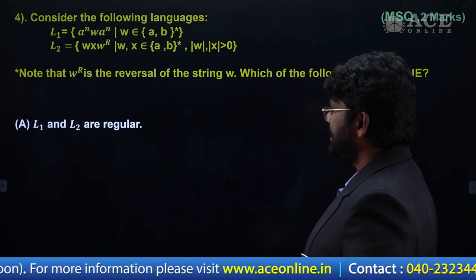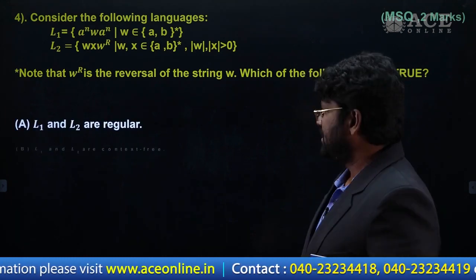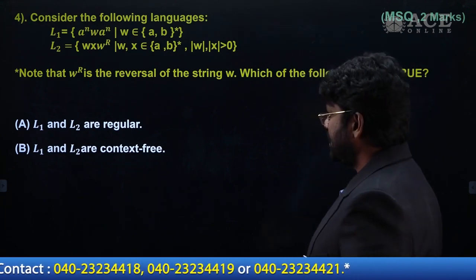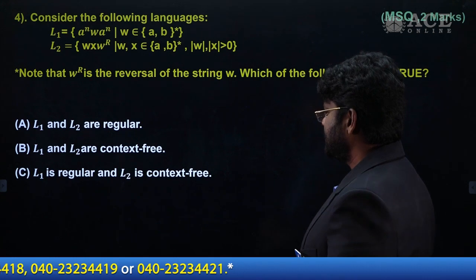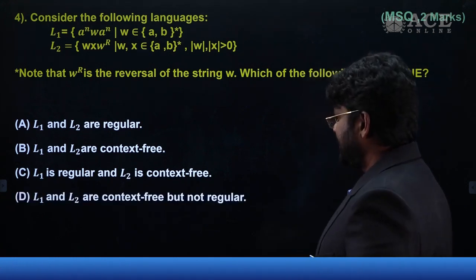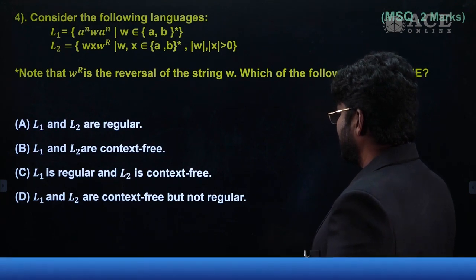We have option A, L1 and L2 are regular. Option B, L1 and L2 are context free. Option C, L1 is regular and L2 is context free. And D, L1 and L2 are context free but not regular.